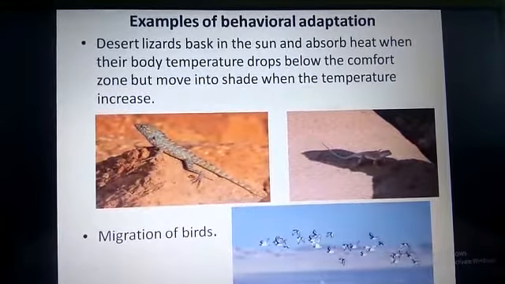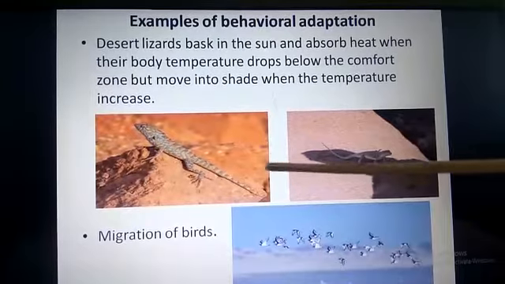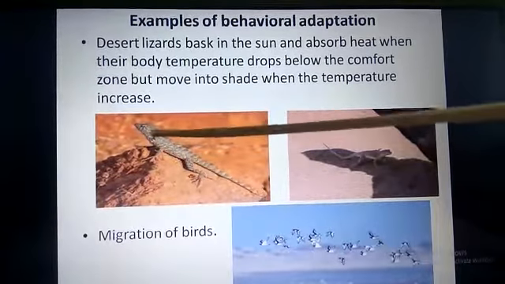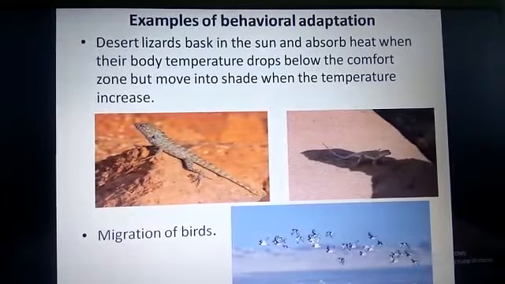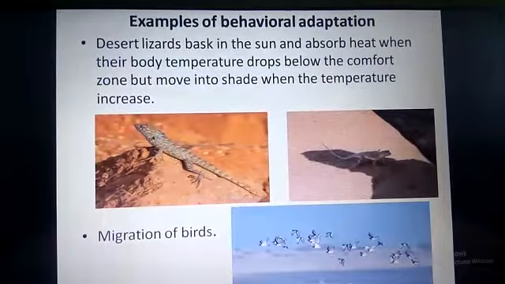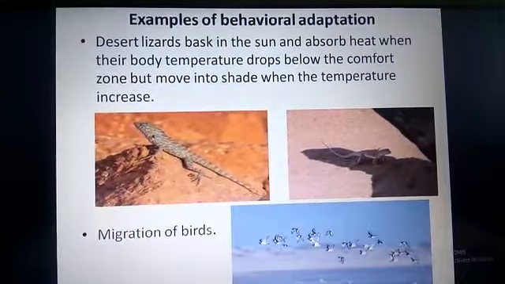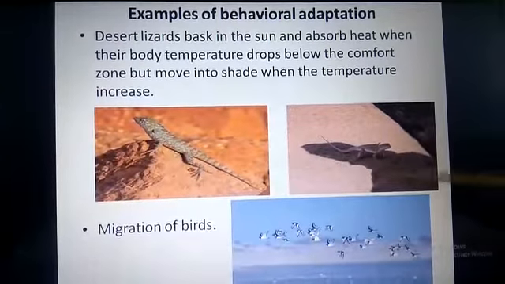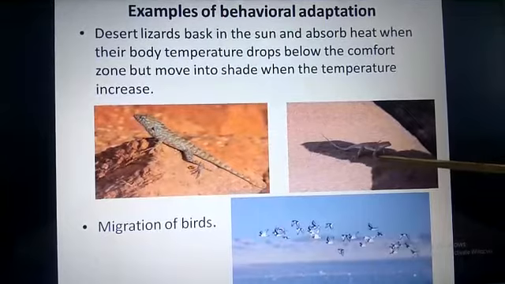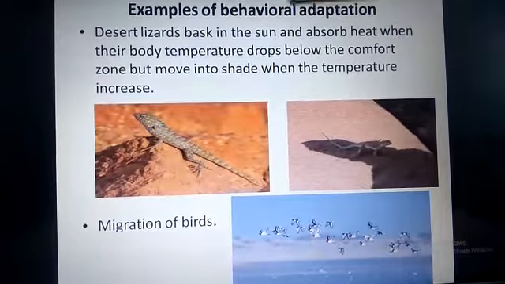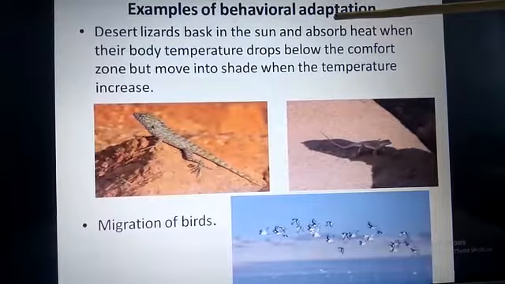That means when the body temperature of a desert lizard drops below the comfort zone, they will simply expose their body in the sun, absorb the heat and warm up. And if the body temperature rises above the comfort zone, then they will simply move into the shade and reduce their body temperature. So this is an example of behavioral adaptation.